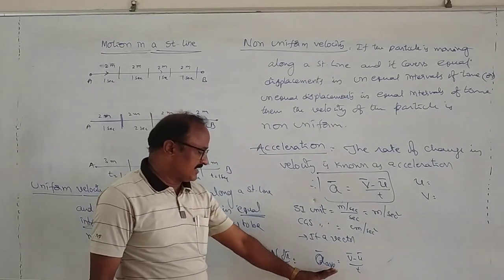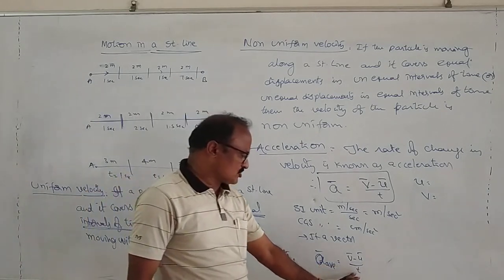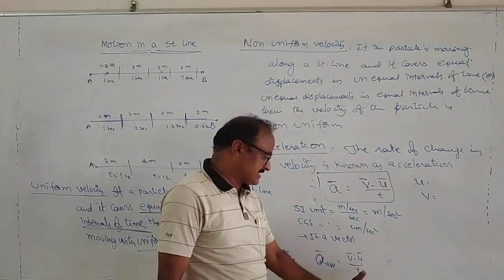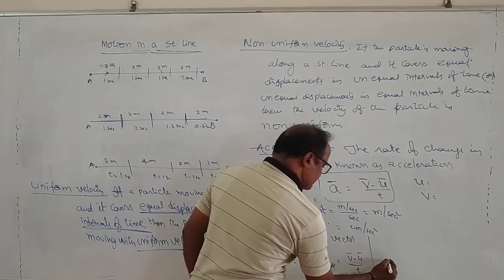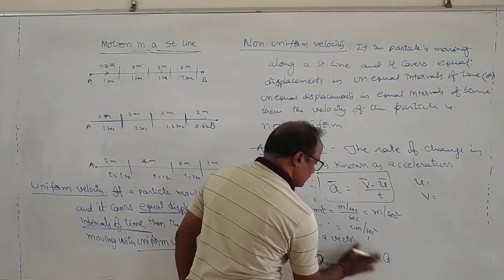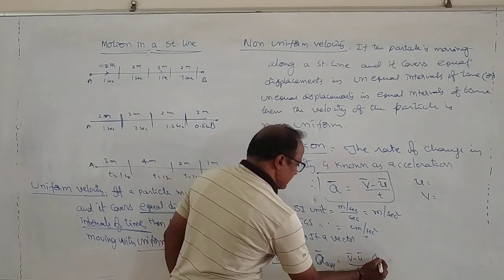This is the formula for average acceleration. Here t is the total time. Total changing velocity by total time is equal to average acceleration. Similarly, instantaneous acceleration is equal to... This change in velocity is represented by delta v.